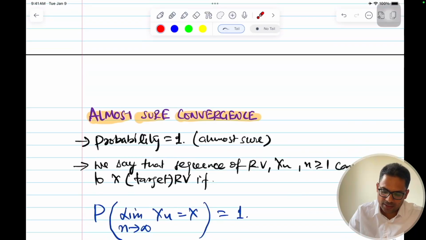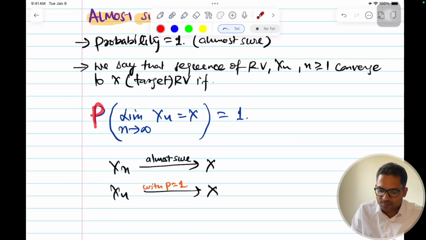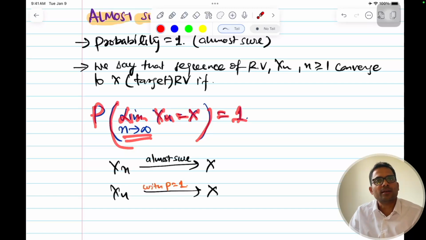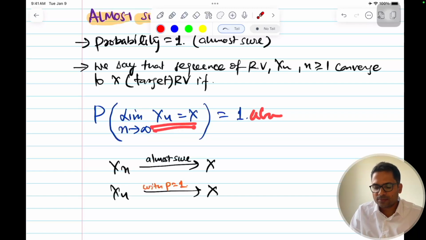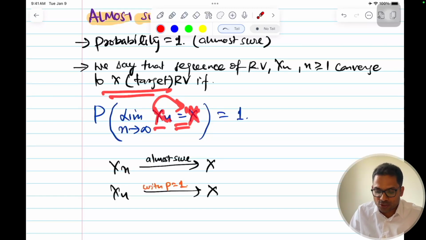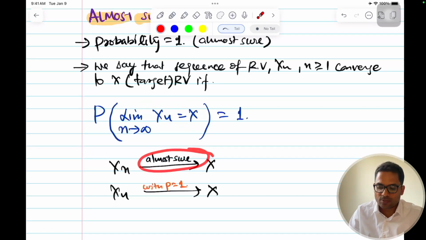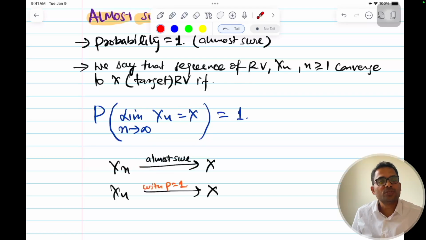But here the probability of xn becoming equal to x as n tends to infinity becomes 1. As we have more and more samples, xn will converge to x. We are almost sure about that, with probability equal to 1. So this is what almost sure convergence means. I hope the theory is clear.